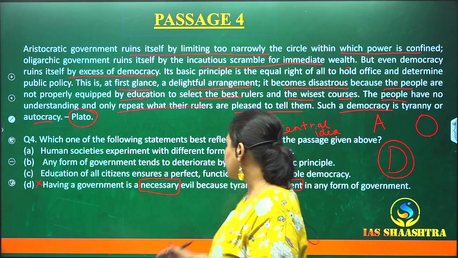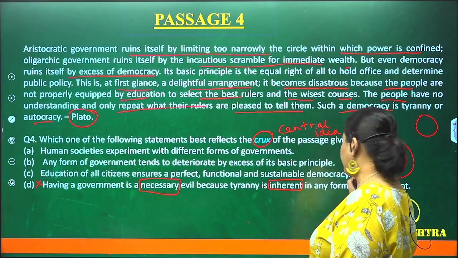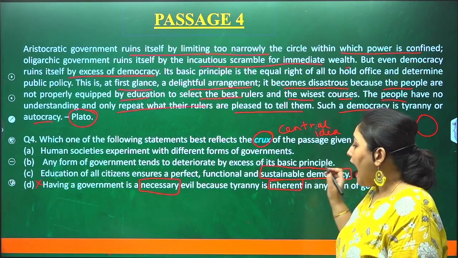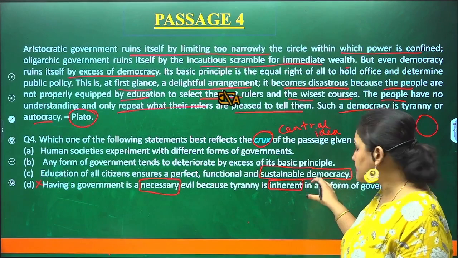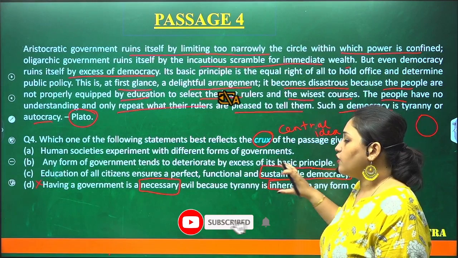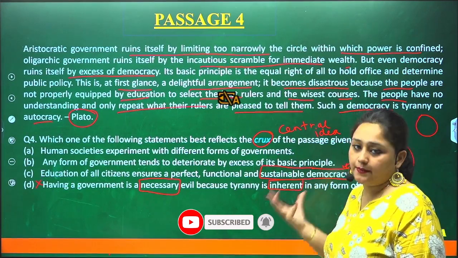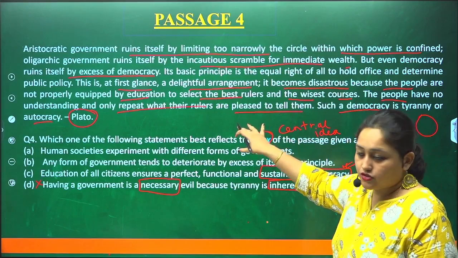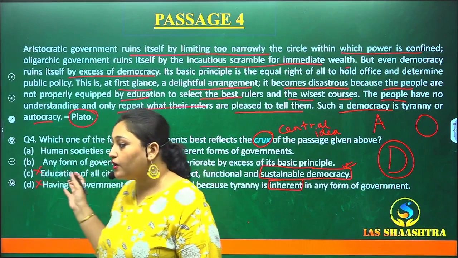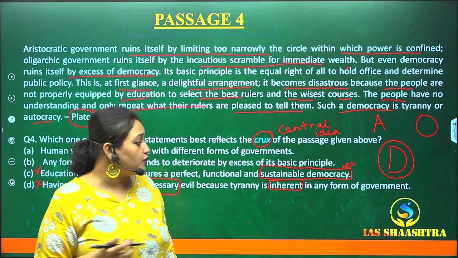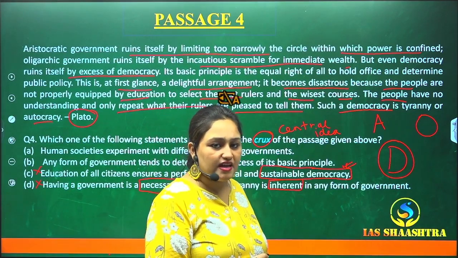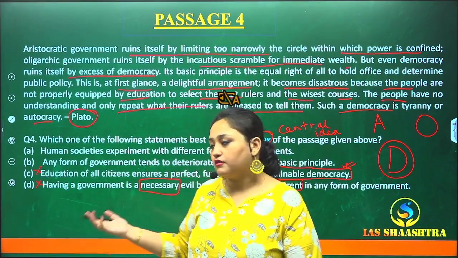Education of all citizens ensures a perfect, functional and sustainable democracy. Now, sustainable democracy has not been mentioned in the passage. This point is a completely different concept altogether, which is not mentioned in the passage. We'll not go for it. These are just the scope traps that UPSC sets for you. You have to be very focused and not get confused. Just look at the points and think: what is this, it has not been given in the passage, so we won't go for it. Cancel it, that's all.